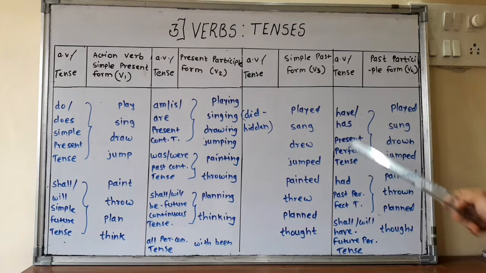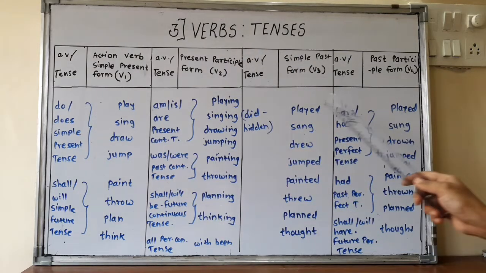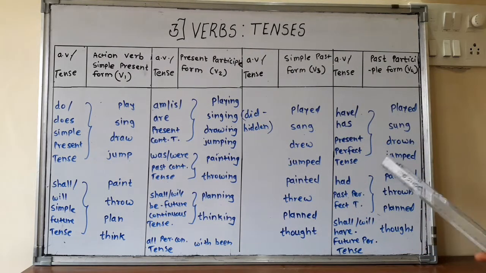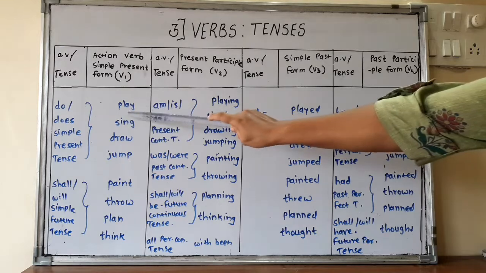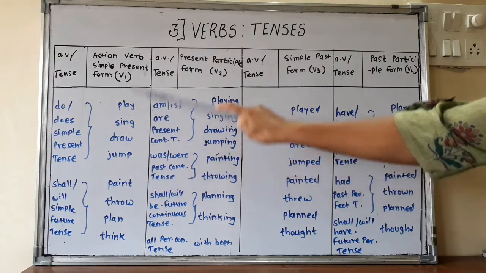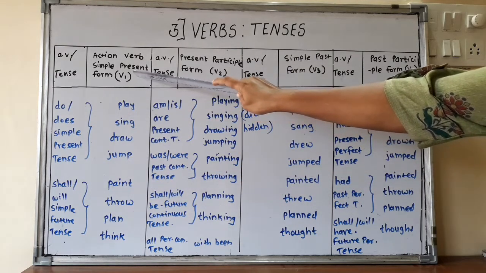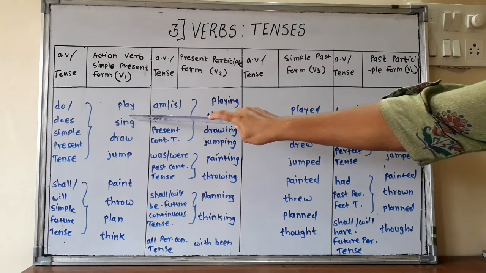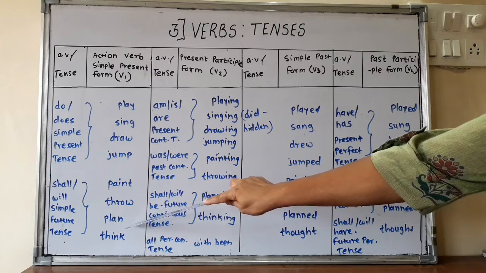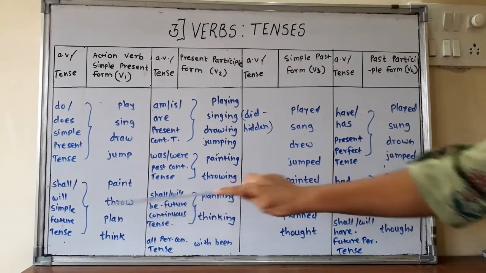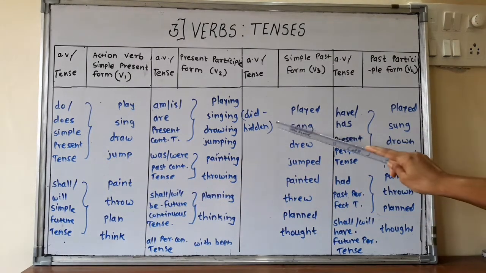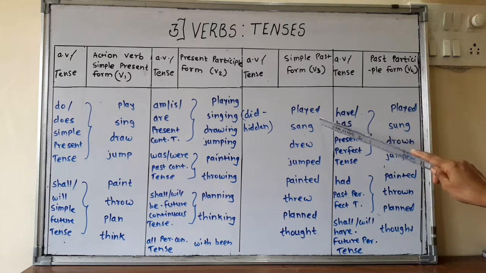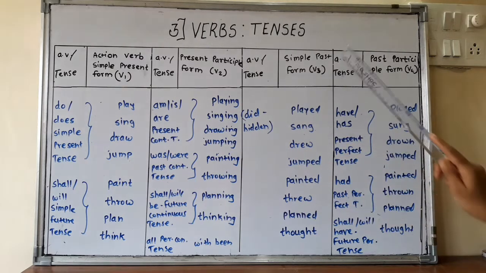In this way, in a very simple way, in a very small chart, we have studied all 12 tenses. How? Once again I will revise it. Simple present tense and simple future tense take the simple present form of the verb. Simple present tense: no auxiliary verb plus V1. Simple future tense: shall and will plus V1. And simple past tense: no auxiliary verb plus V3. So all three simple tenses are over.